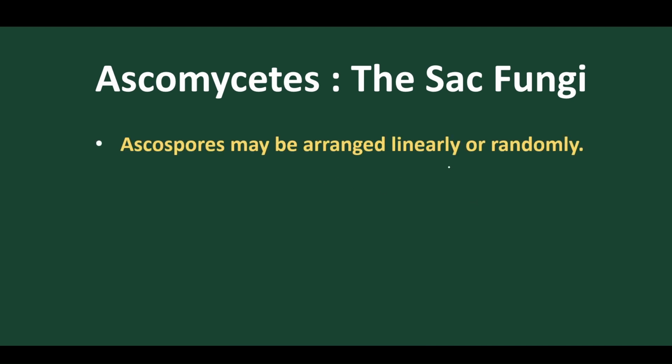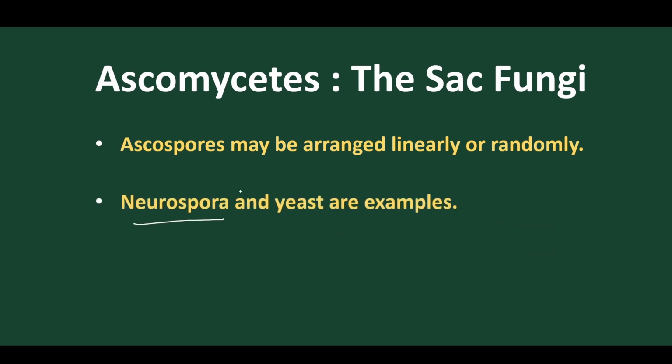Ascospores may be arranged linearly. For example, in Neurospora, the ascospores are arranged in a linear manner. But in yeast, they are randomly arranged. So this is the condition of yeast and this is the condition of Neurospora. Ascospores in Neurospora are arranged linearly and in yeast they are arranged randomly.